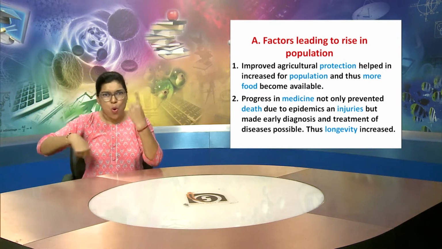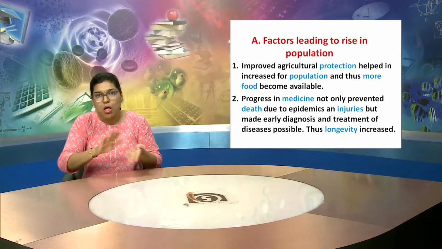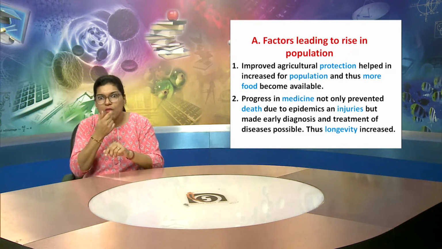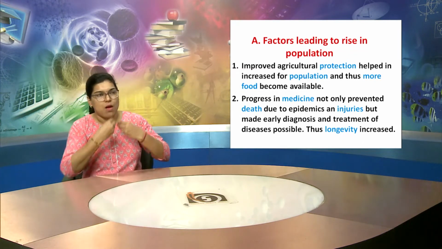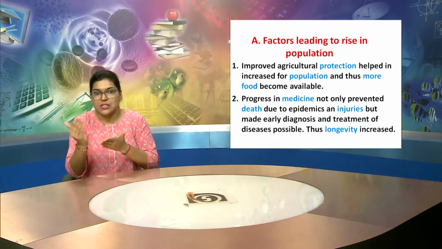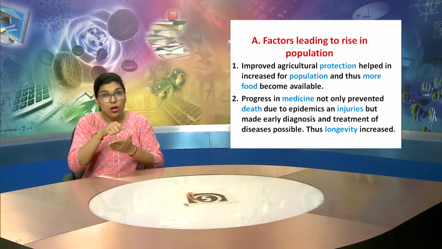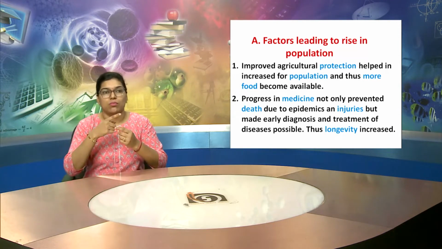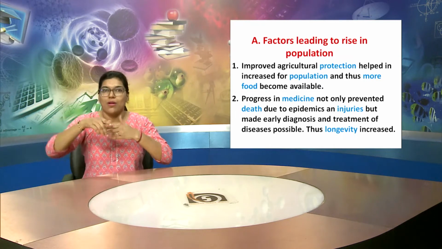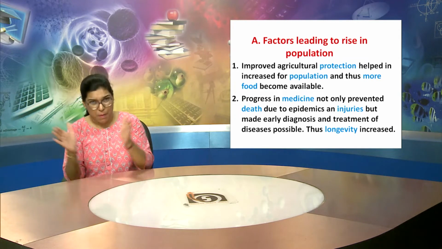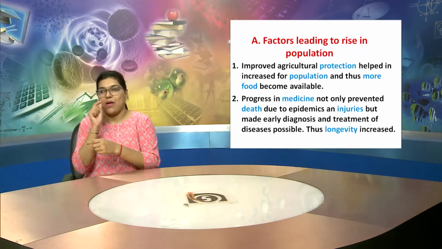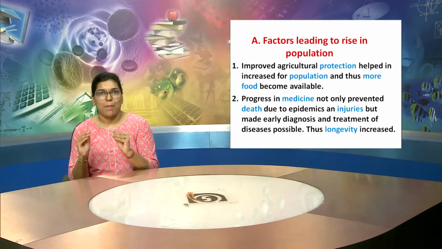Another factor is progress in medicine. It not only prevented death due to epidemics, but early diagnosis and treatment of diseases are also possible. So longevity has increased now, because people are in good health.